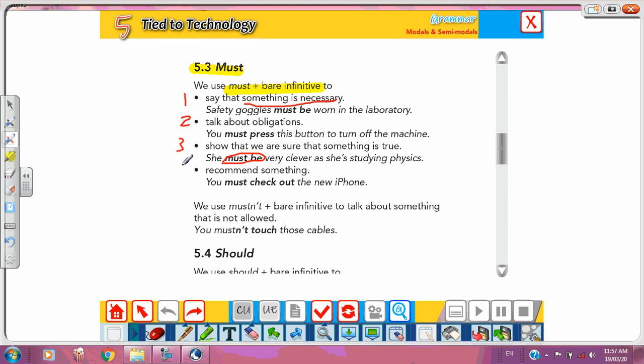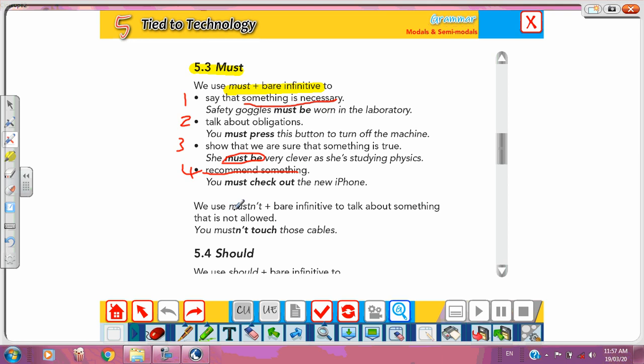And number four, to recommend something. If I am recommending, you must see this film, it's amazing. You must visit this doctor, he's a very clever one. So we have four uses for must. Something necessary, obligations, something that's true, and recommending something.